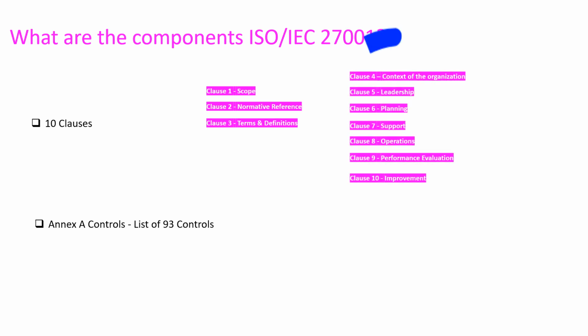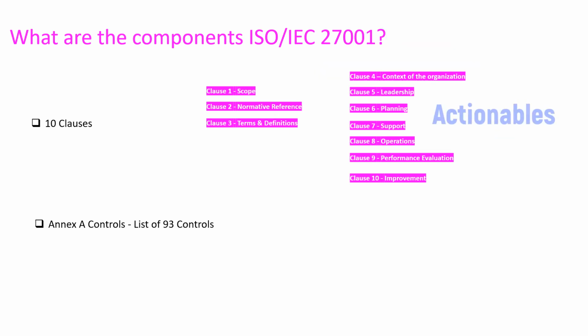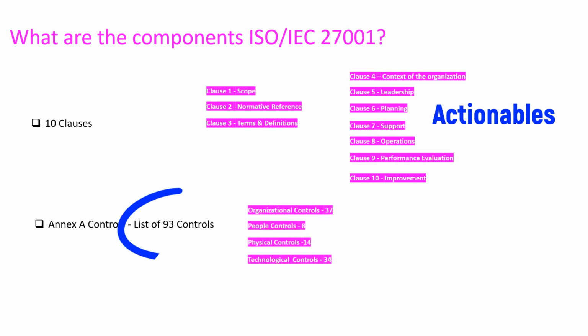Whereas clause 4 to clause 10 specify the certain requirements and actionables that an organization needs to follow and implement to comply with ISMS. Annex A contains a list of 93 suggestive controls that an organization needs to adopt and implement as per their environment.